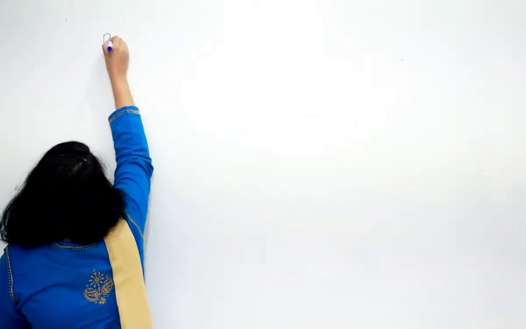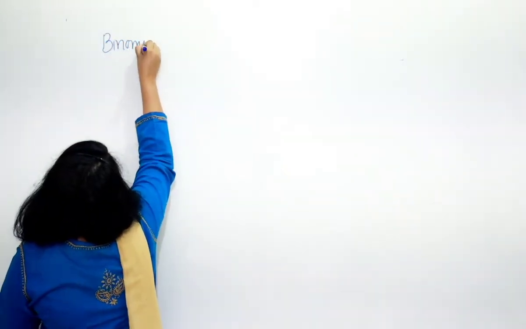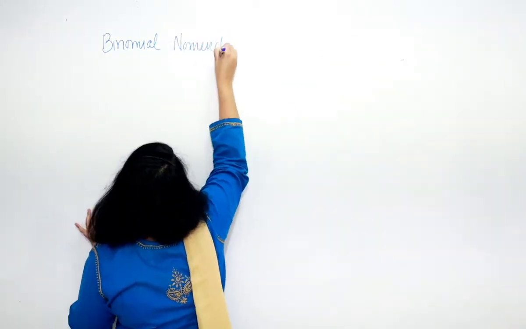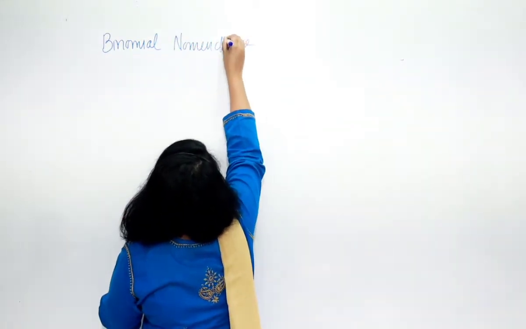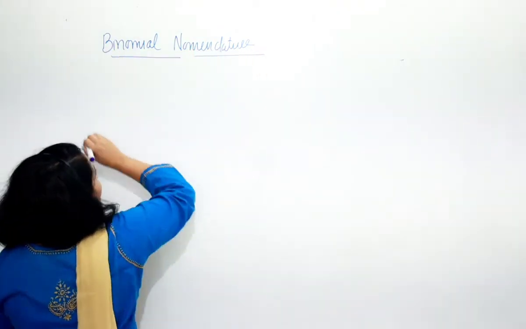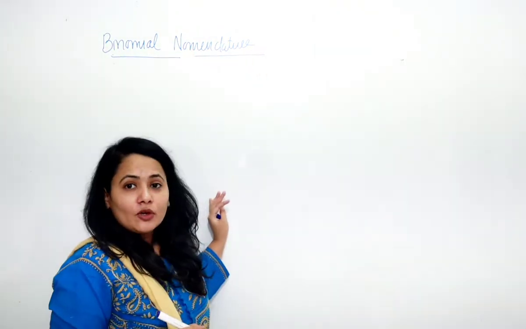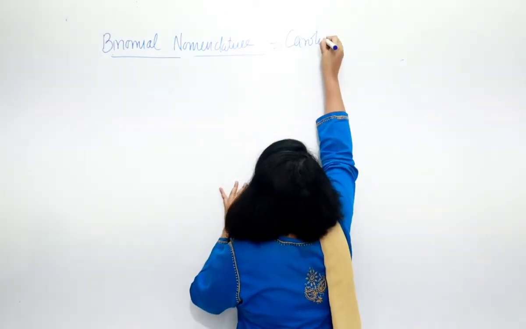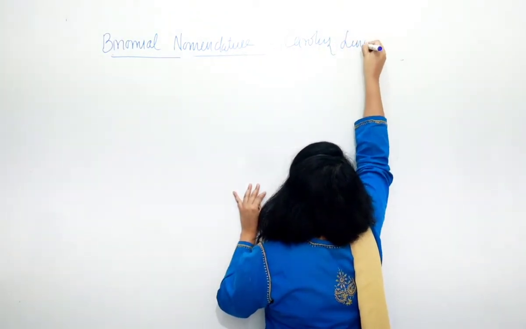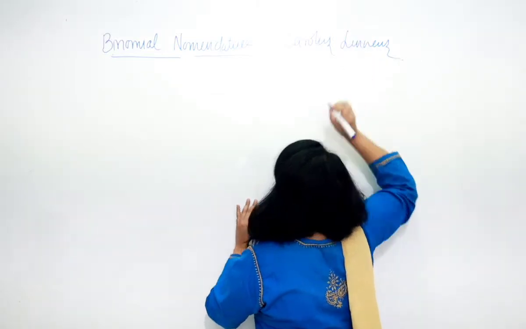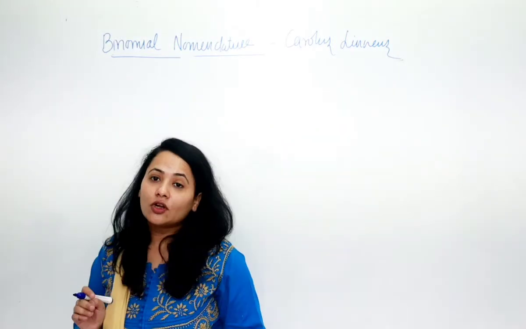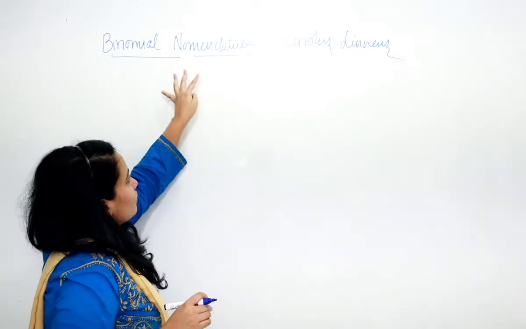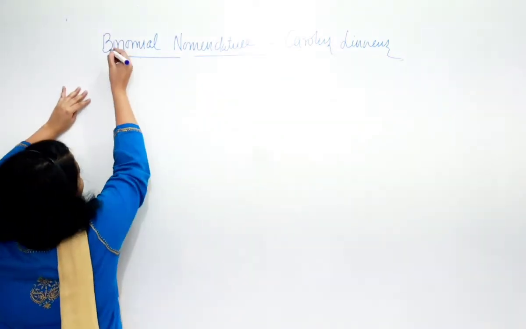Now let us understand about binomial nomenclature. So here we go with the topic of binomial nomenclature. Okay, what is binomial nomenclature? It was given by Carolus Linnaeus, who is also known as the father of taxonomy. Okay, now binomial nomenclature means what?